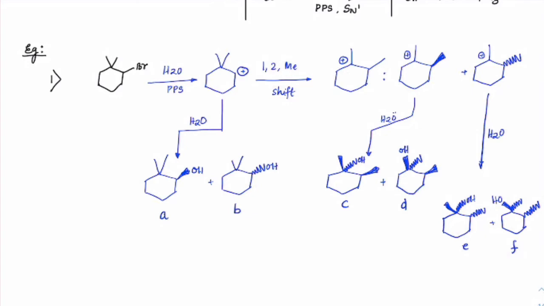If heat is given, yes. If not given, just go for the substitution kind. So we don't take E1 products in counting. It would be very specific in the questions. As far as JEE is concerned, there were a few questions asked like that, and they were very specific, all substitution kind or all elimination kind. Got it? Or in case it comes across total stereo isomers or structural isomers, and heat is mentioned specifically, then go for elimination.